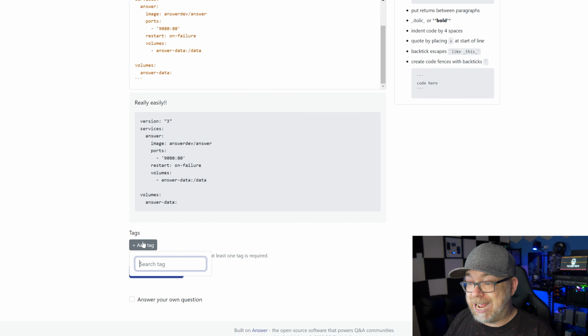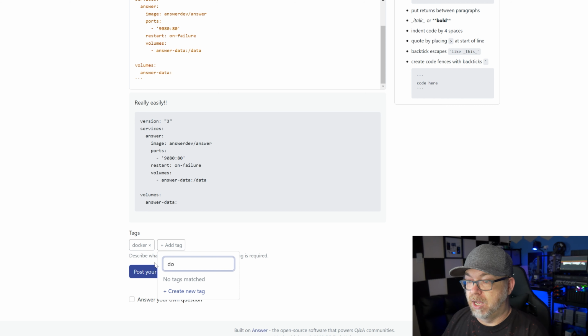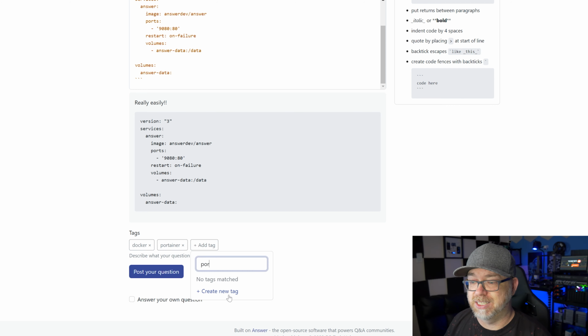And of course, you can add tags. You can search tags. So you can do like Docker. Let's add Portainer to that as well. You can add additional tags. You can create new tags. You can post your question, cancel.